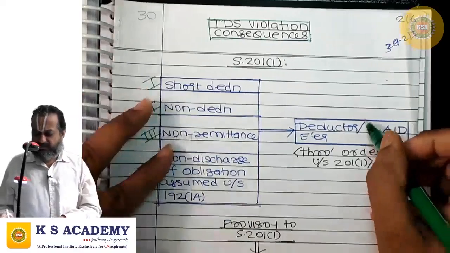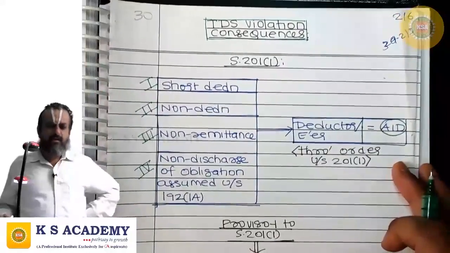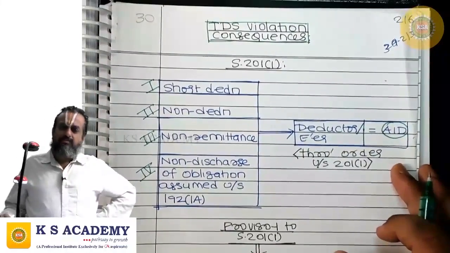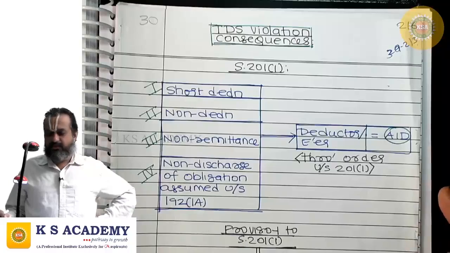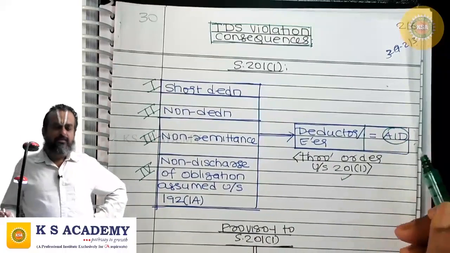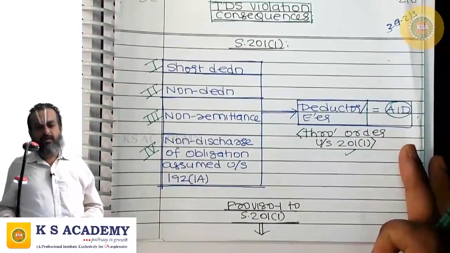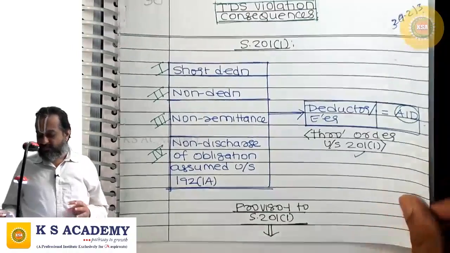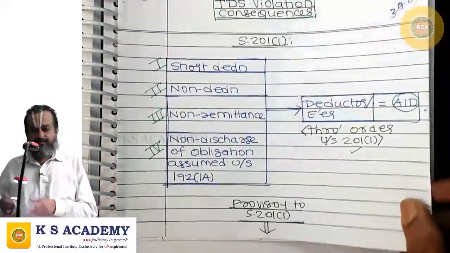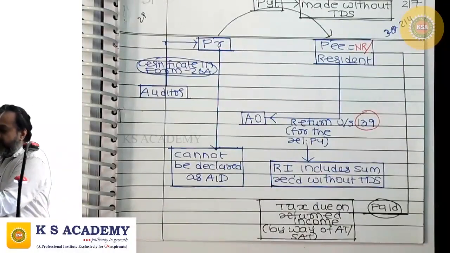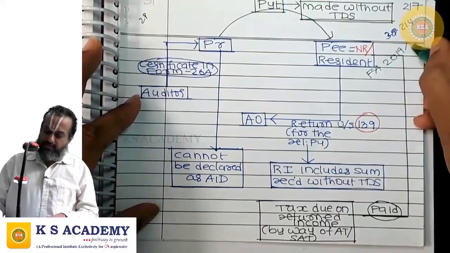In these circumstances, the deductor or employer becomes assessee in default. So the department can brand the deductor or the employer as assessee in default through an order under 201 subsection 1. Fine. However, there is a proviso 1 to 201 subsection 1. What does it say? Here there is an amendment brought out by Finance Act 2019. Be careful.